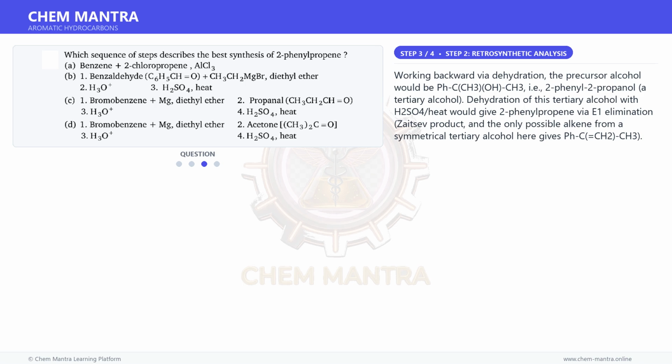Moving on to the next step. Working backward via dehydration, the precursor alcohol would be PhC(CH3)2OH, i.e., 2-phenyl-2-propanol, a tertiary alcohol. Dehydration of this tertiary alcohol with H2SO4 and heat would give 2-phenylpropene via E1 elimination, and the only possible alkene from this symmetrical tertiary alcohol is PhC(CH3)=CH2.